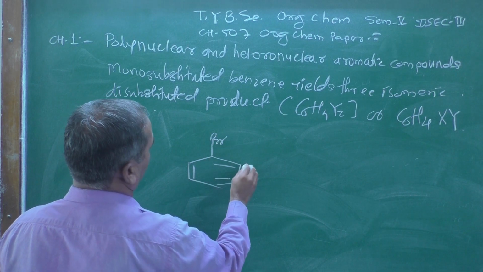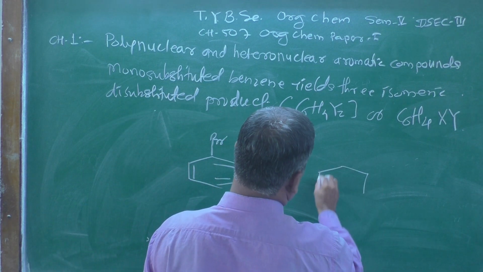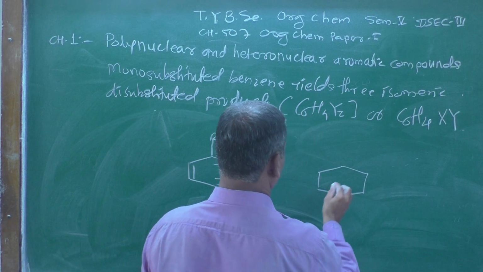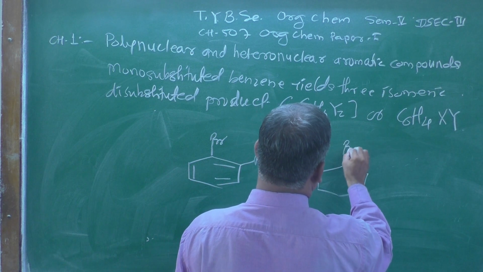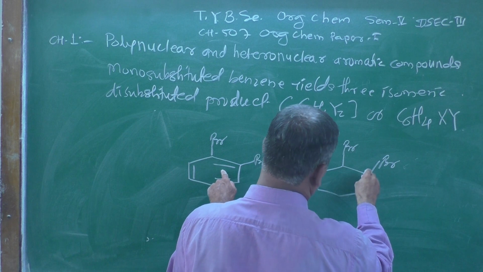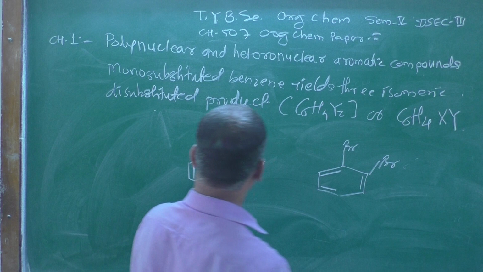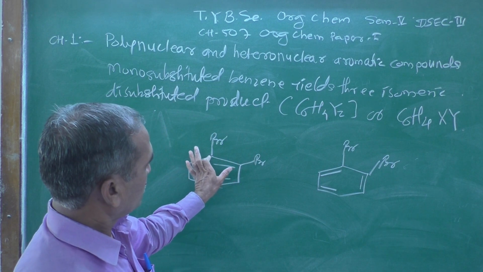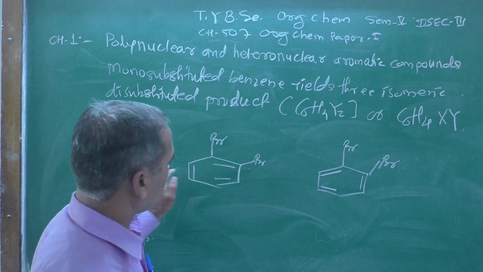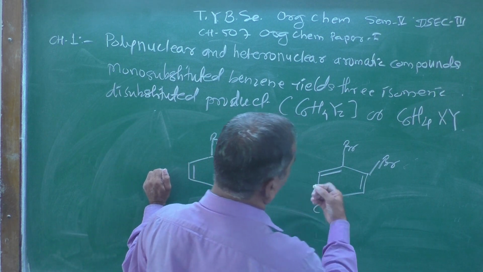One is Br here, another Br here. Let's say another possible structure, one Br here, another Br here. Here I am shifting the double bond to an alternate place like this. If you see, in between the two bromines, this is structure number C, and we can say this is structure number D, or first and second.